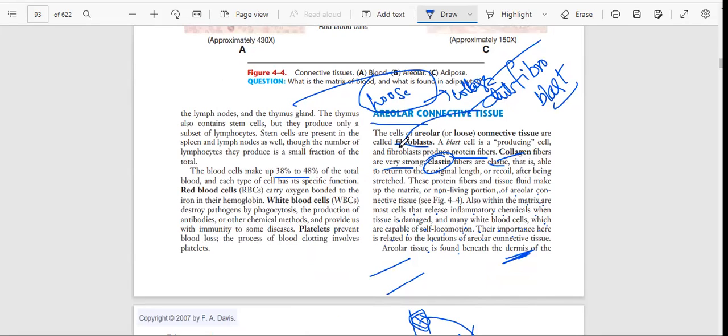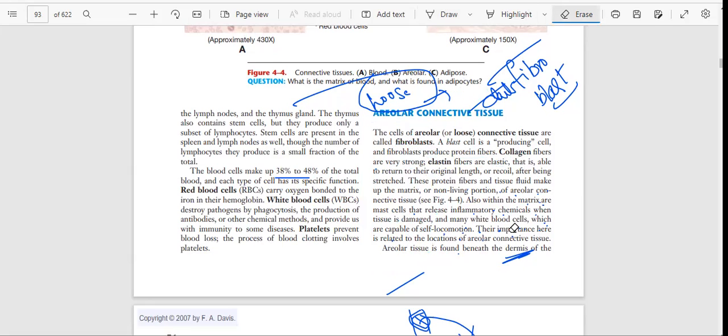Second, it has cells called fibroblasts. Blast means producing, so fibroblasts are fiber-producing cells. Third, it will produce two types of fibers: collagen fibers and elastin fibers.